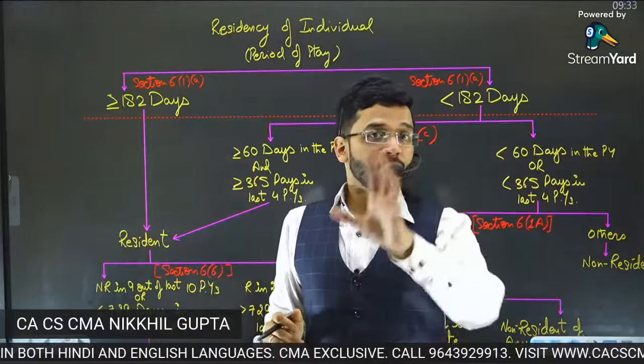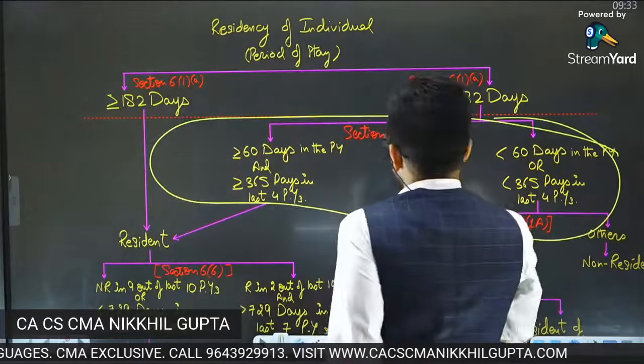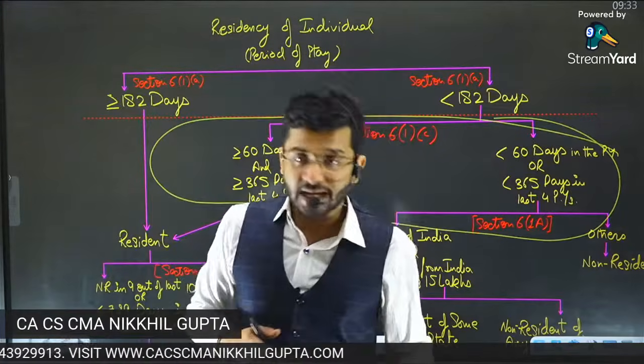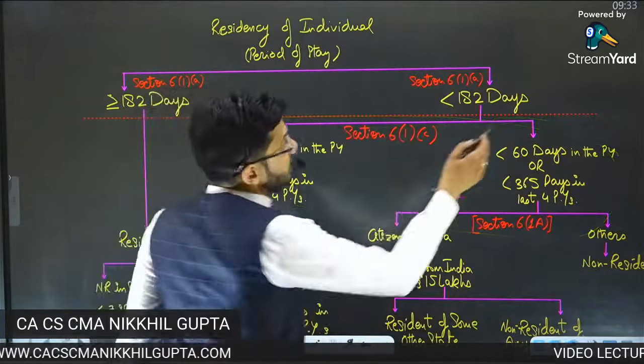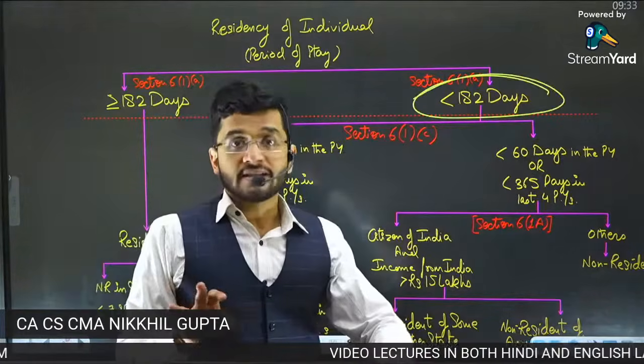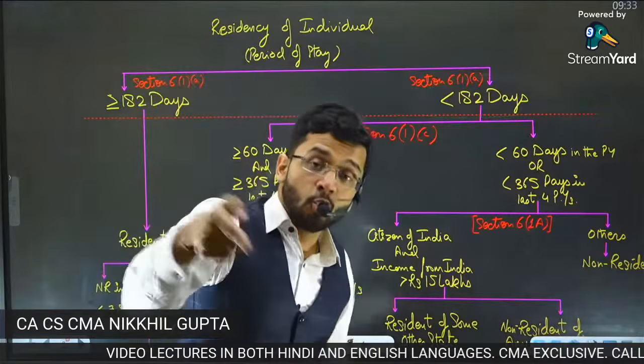So now I get on to the second rule of residency. And what is the second rule of residency? Guys, the second rule is that if you are in India for less than 182 days, typically you should be a non-resident, but no, I will not consider you a non-resident yet. I will again see rule number 2.